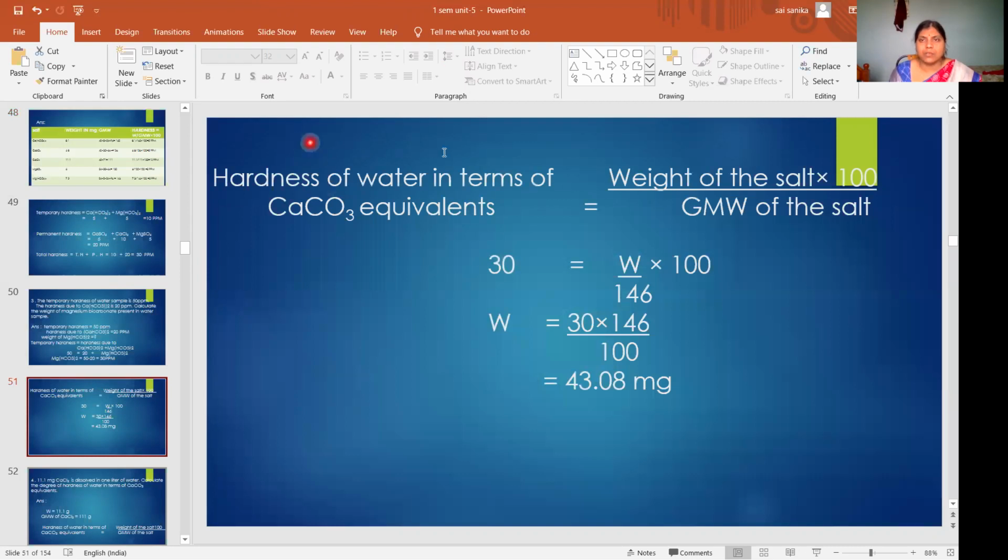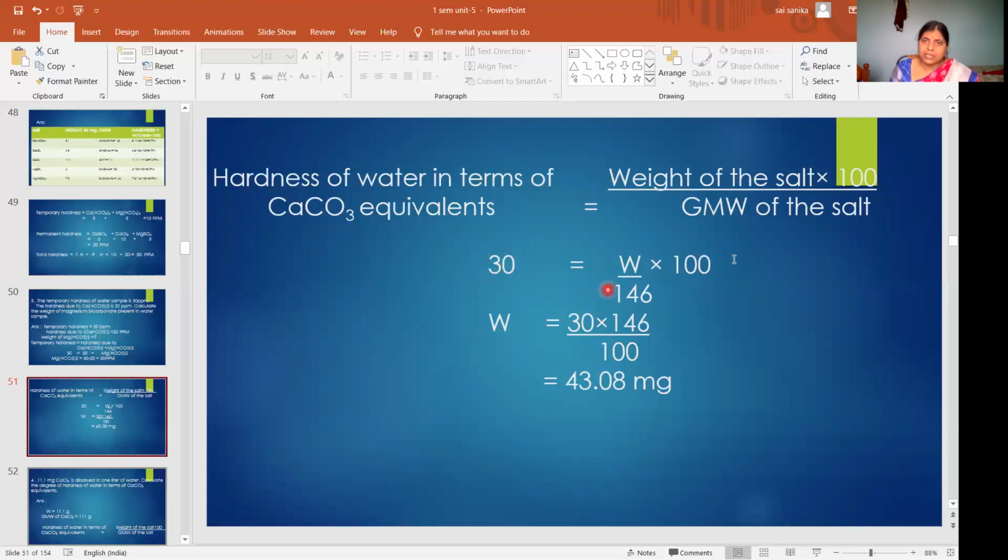So we write the gram molecular weight of Mg(HCO3)2 is equal to 146. So weight by 146 into 100. And bringing the weight outside, W is equal to 30 into 146 by 100. So he asked to calculate the weight of bicarbonate. You got the hardness due to magnesium bicarbonate.